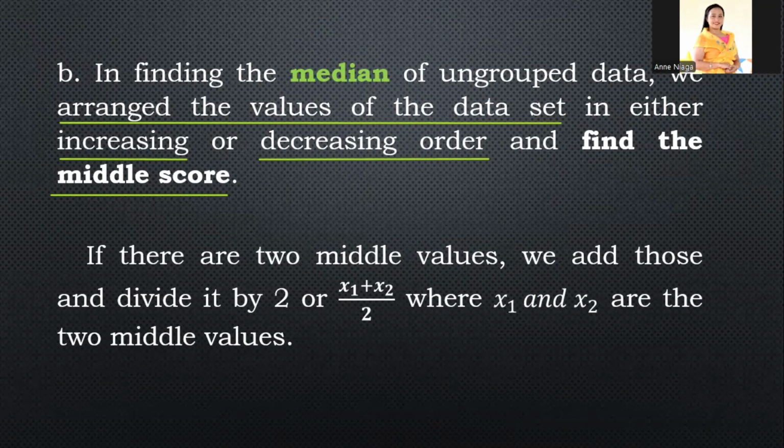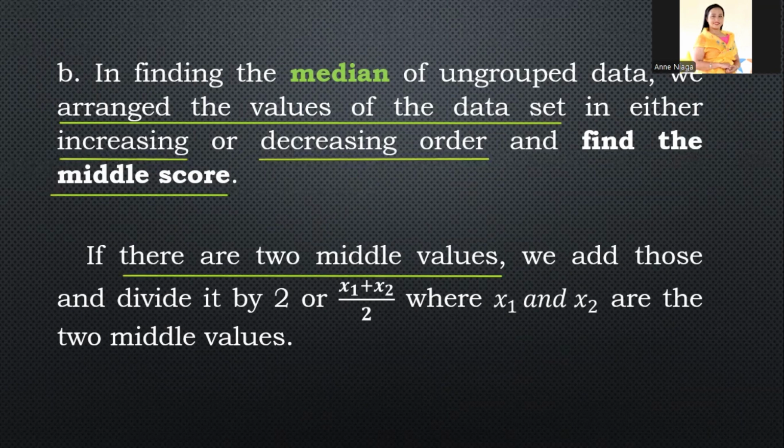If there are two middle values, so kung dalawa daw ang middle values, kasi sometimes dalawa, no? Lalong-lalo na kung yung data natin ay even number, no? Kung sa Bisaya pa, pares-pares na. So, ibig sabihin, dalawa rin yung middle values. So, ang gagawin natin ay we add those and divide it by 2, or x sub 1 plus x sub 2 divided by 2, where x sub 1 and x sub 2 are the two middle values.